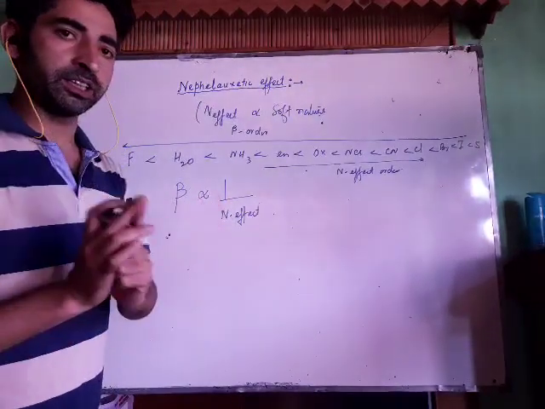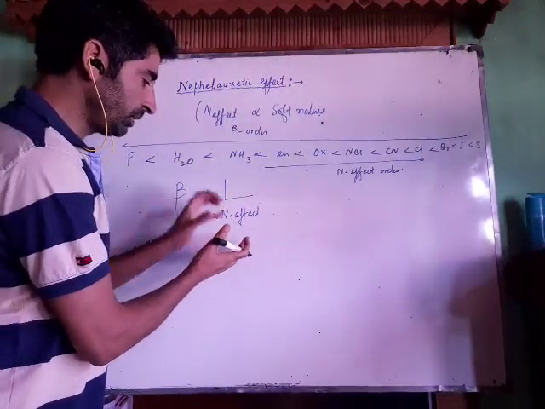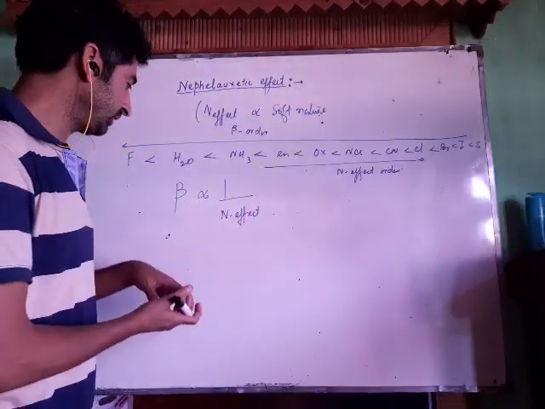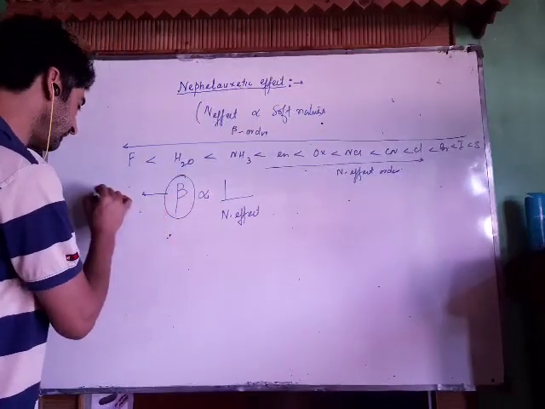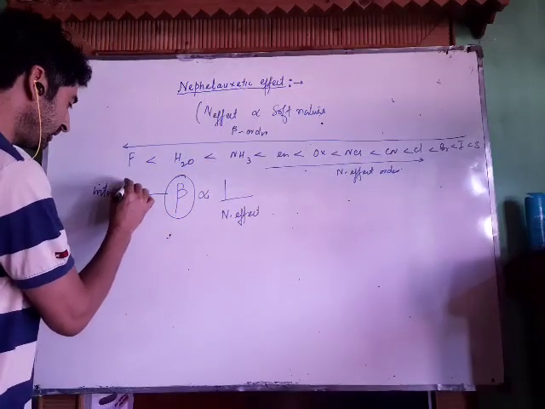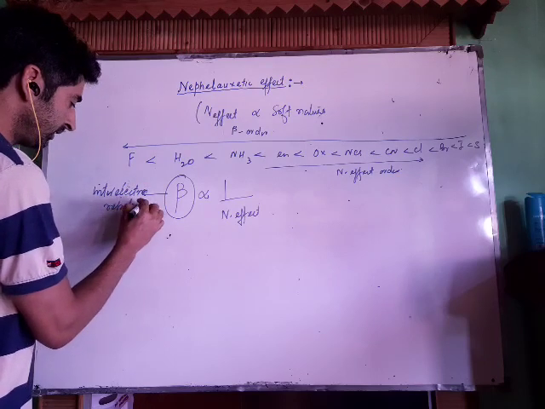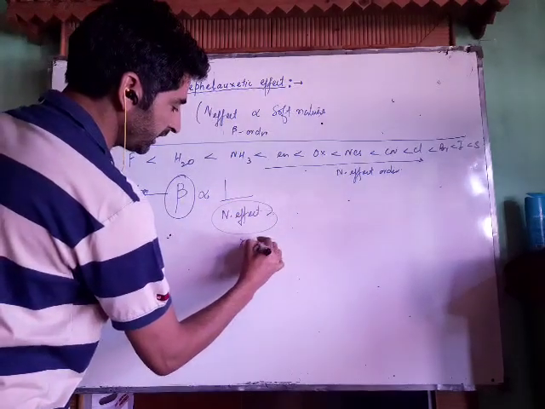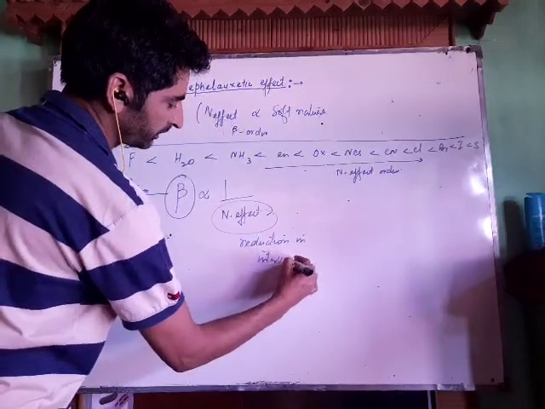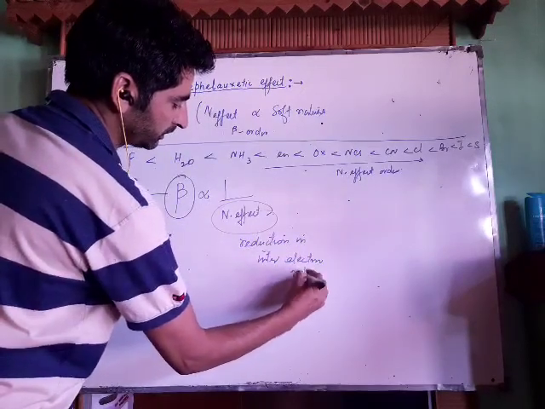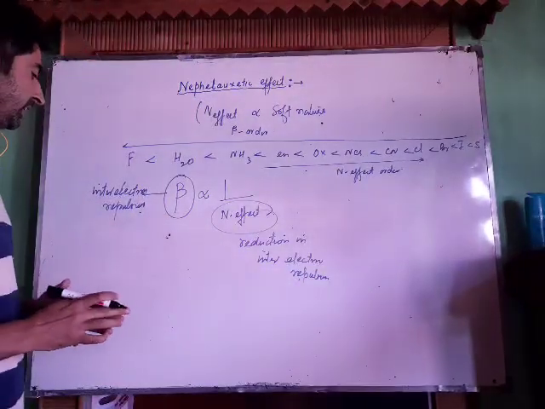Now see, beta is inversely proportional to the nephelauxetic effect. The nephelauxetic effect is reduction in inter-electron repulsions. The more the nephelauxetic effect, the more will be the reduction in inter-electron repulsions, and beta is inversely proportional to this. This beta measures inter-electron repulsion, and the nephelauxetic effect measures reduction in inter-electron repulsion. These are two different terms: one is reduction in inter-electron repulsion and the other is inter-electron repulsion.